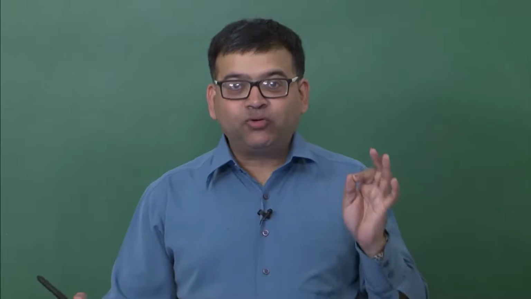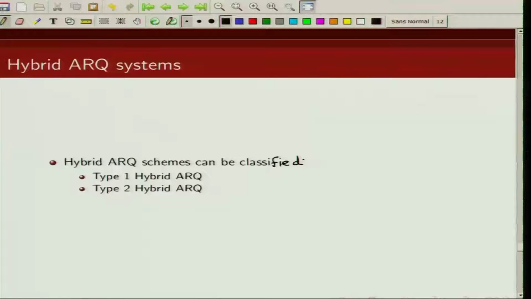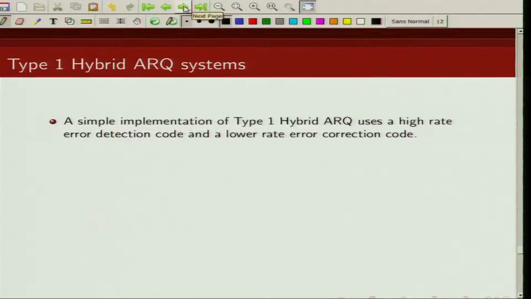So hybrid ARQ schemes can be classified into two categories. The first one is known as type 1 hybrid ARQ scheme, and the second one is known as type 2 hybrid ARQ scheme. We first describe the type 1 hybrid ARQ scheme. A simple implementation of a type 1 hybrid ARQ scheme is as follows.